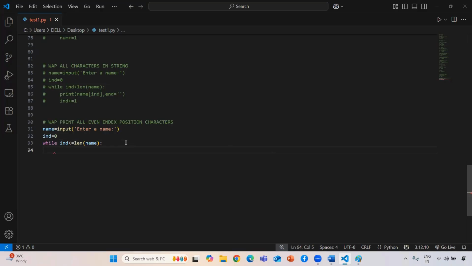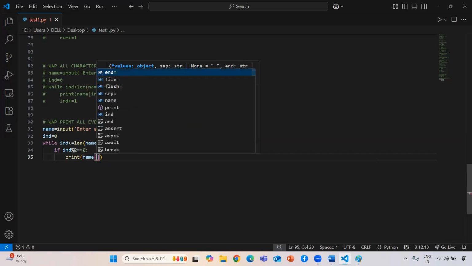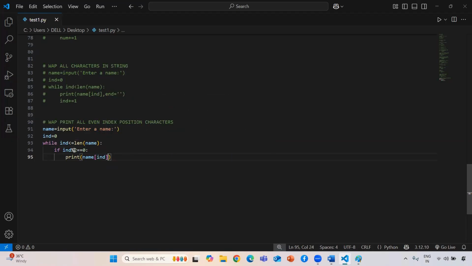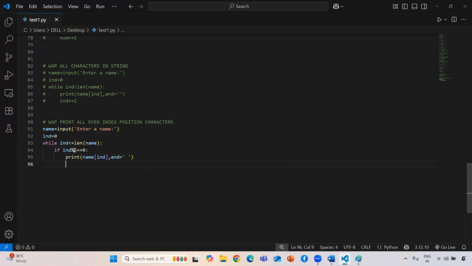Now here I don't want to print directly, I need to check. So I need to check if my index value modulo 2 is double equal to 0, meaning the remainder is 0. At that time, I want to print that particular index character. So here we are using the indexing. Now if I'm going to print, it will start implementing. So now I am just using my glue character space.